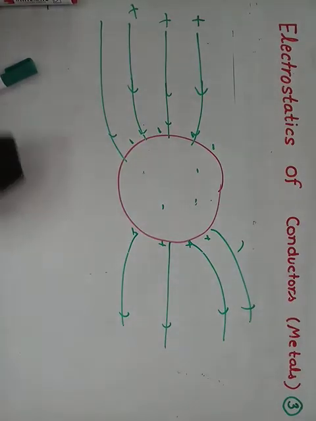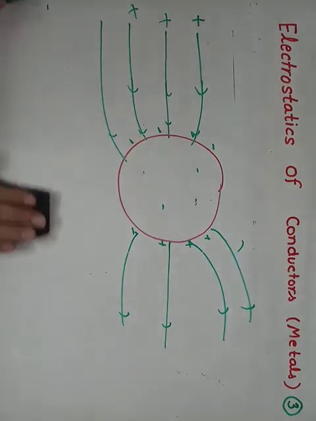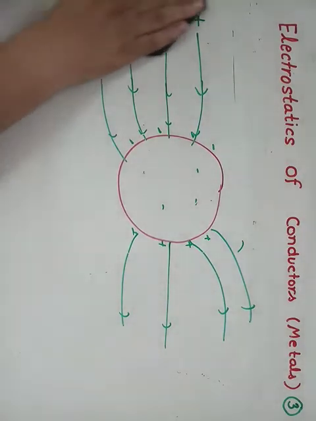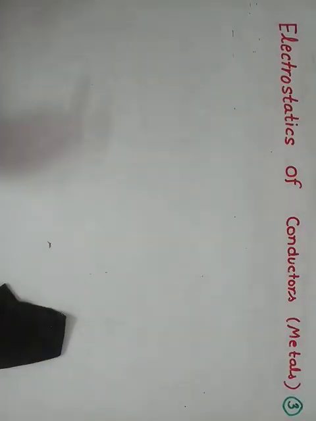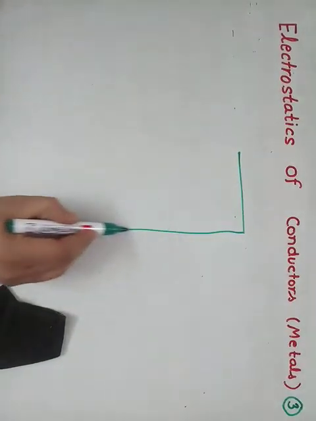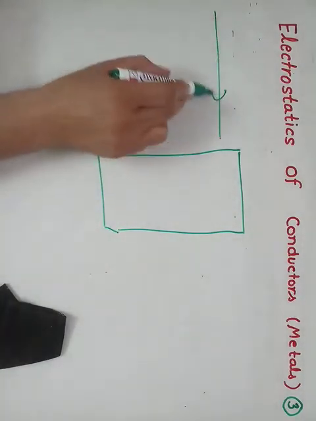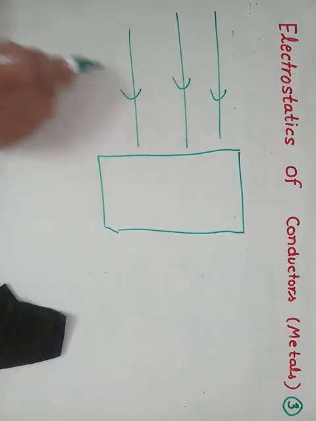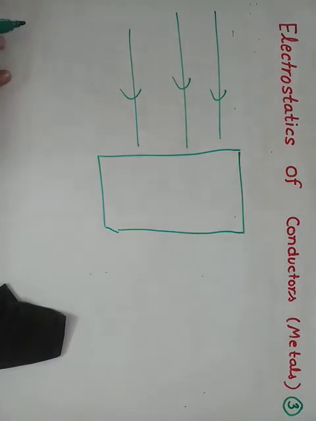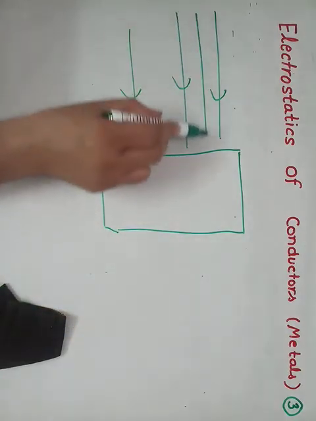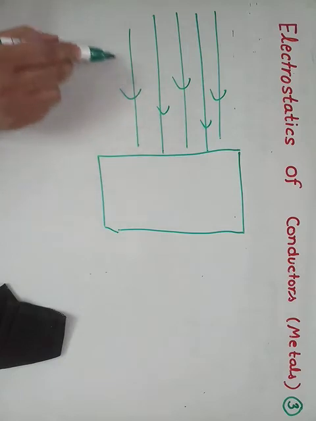Suppose, consider another case. If we have a plain non-conducting body and the electric field is like this, like this, like this. Now in case of a conducting body, what will happen? All the electrons come here.